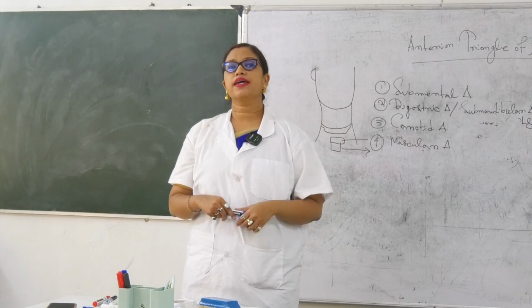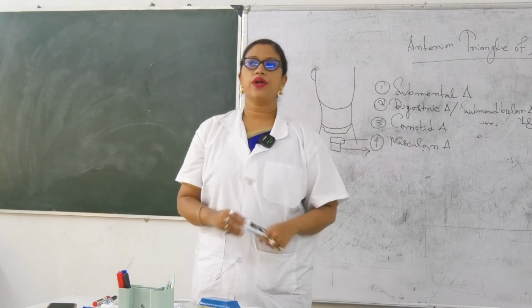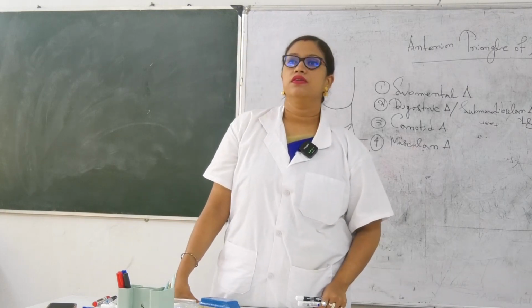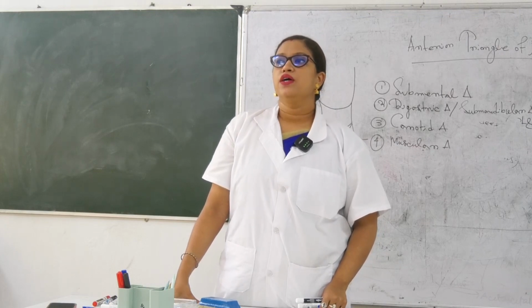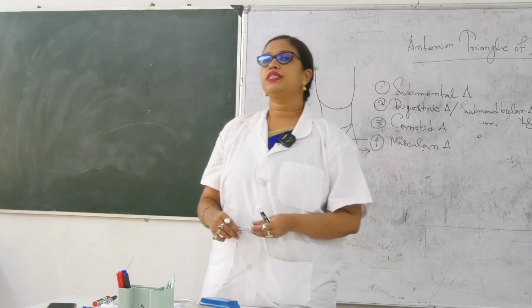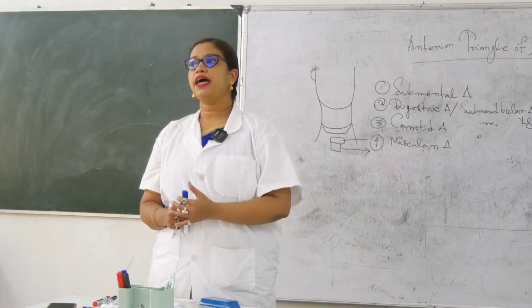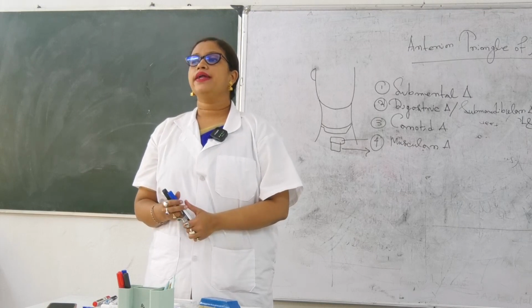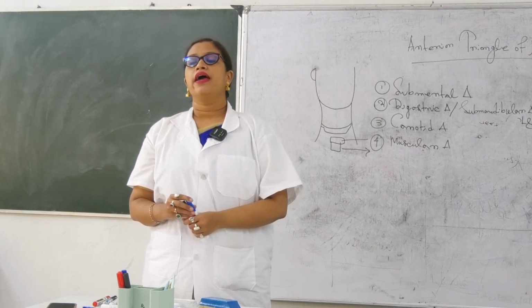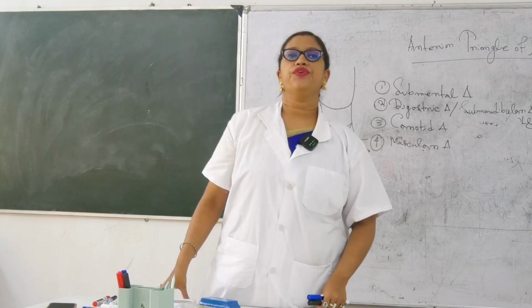Next one is the carotid triangle. Write it down, carotid triangle. Now tell me the boundary. There is another muscle which has two bellies, known as omohyoid. Write it down: omohyoid has superior and inferior bellies.